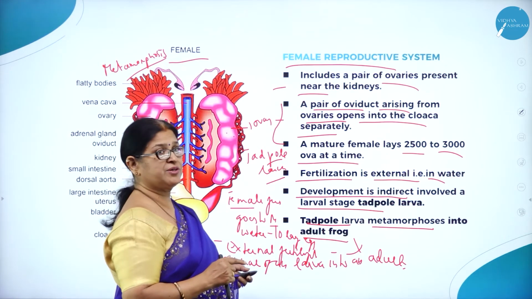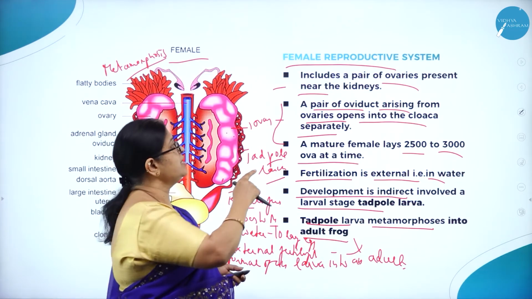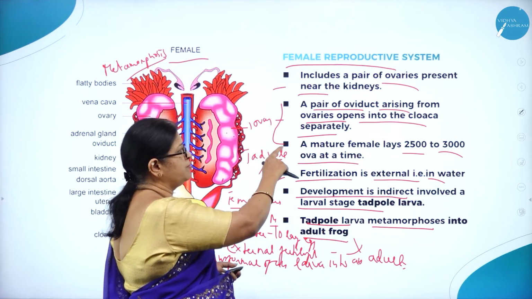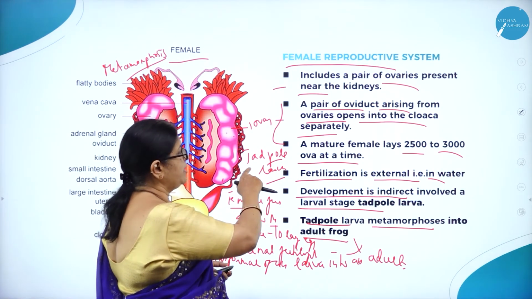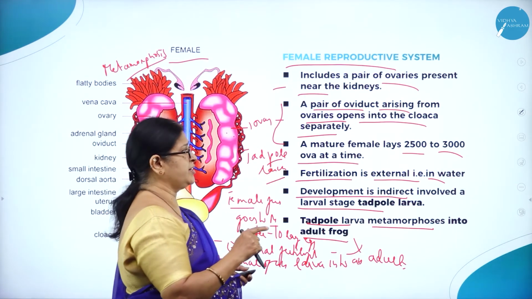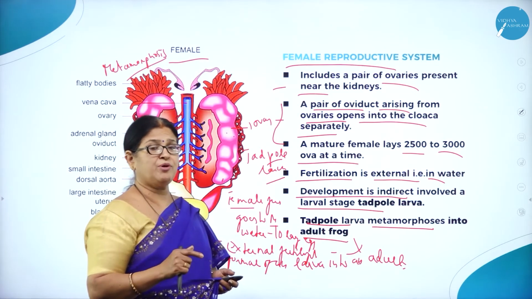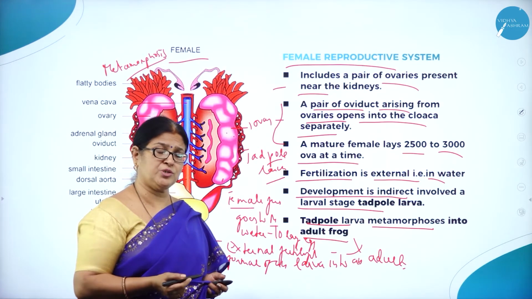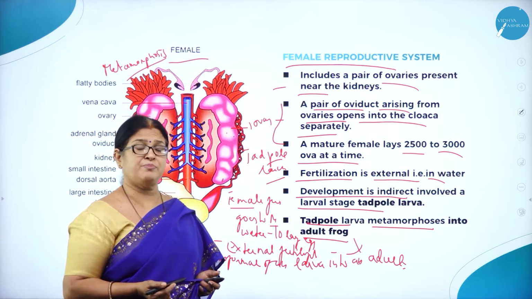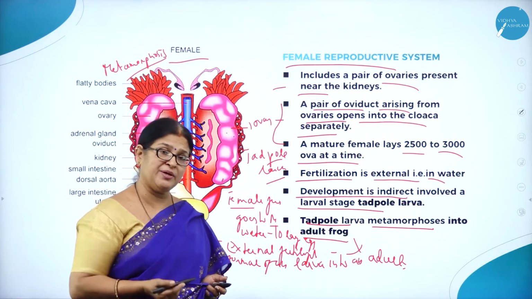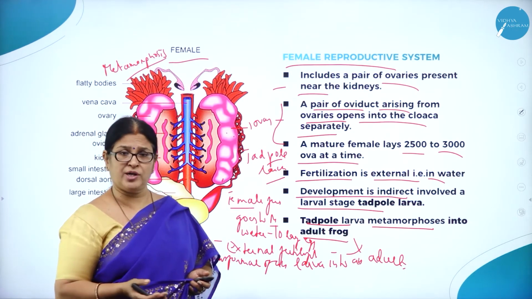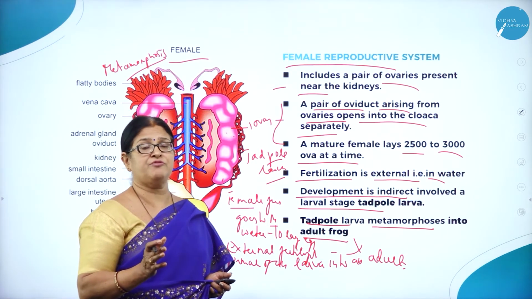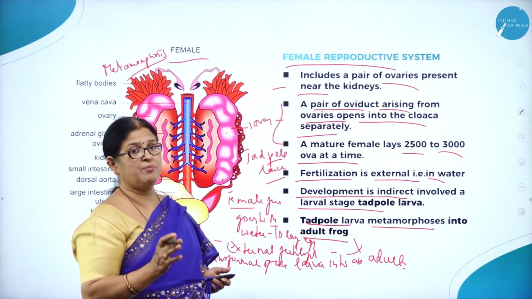So female reproductive system includes a pair of ovaries present near the kidneys. A pair of oviducts arising from ovaries opens into the cloaca separately. A mature female lays 2,500 to 3,000 ova, or eggs, at a time. Why? Because as you know, the female frog goes to the water to lay eggs, and a good number of eggs may be damaged or may be eaten by the predators or may be carried by the water current. So to compensate the loss, to ensure the process of fertilization to happen, a good number of eggs are laid